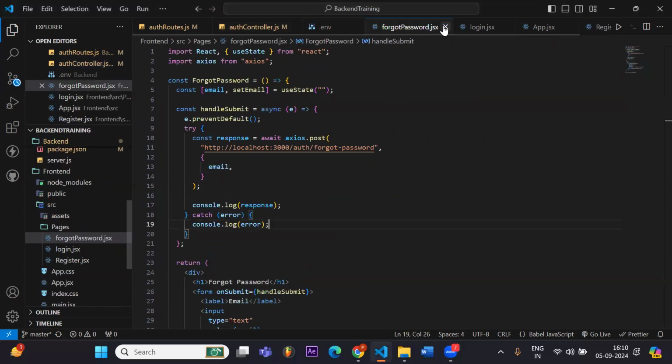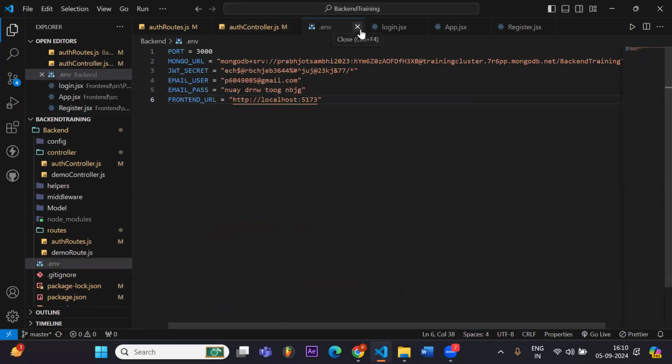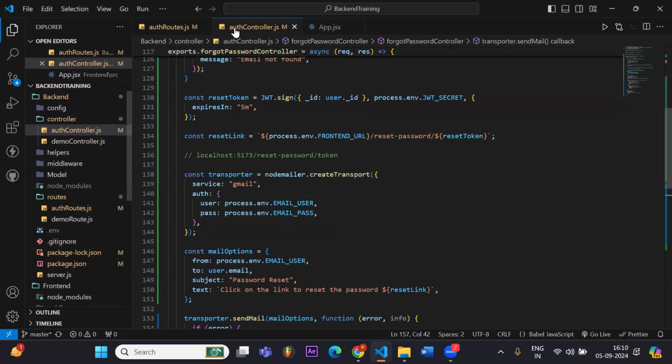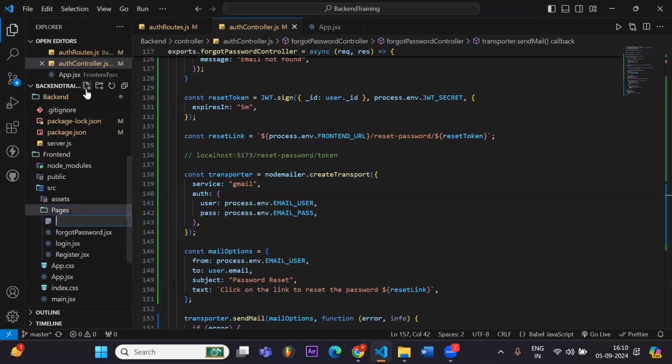So after we made our forgot password page, we'll make our reset password page also. Close this. So in pages, we write a reset.jsx.